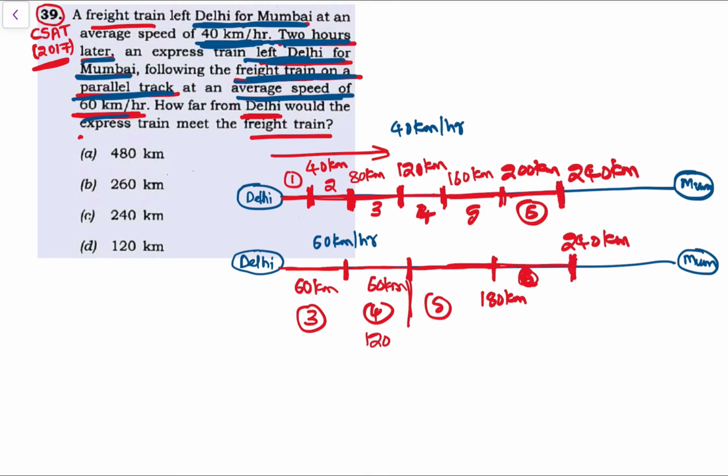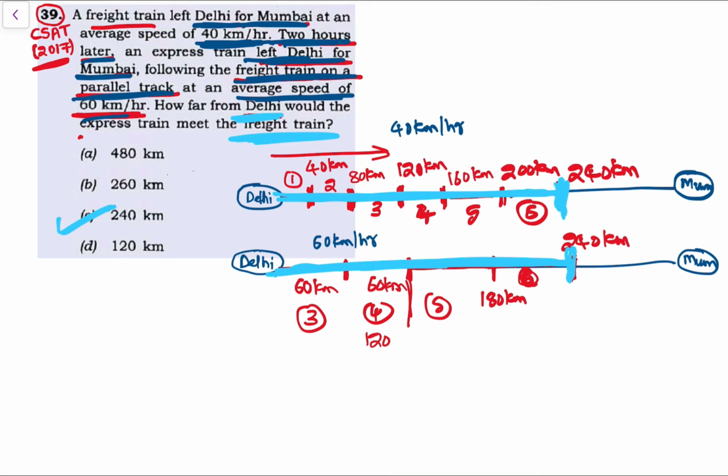So they meet at how far from Delhi? After 240 kilometers, and at the same time, after 6 hours, at 240 kilometers they have met. The question can also ask how far from Delhi would the express train meet the freight train. That is 240 kilometers.